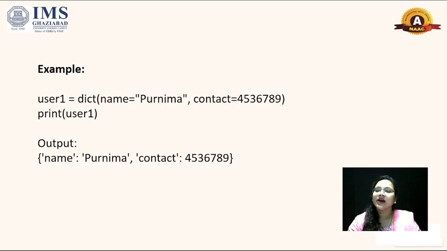Just like here, I'm using a variable name user1 and the dict function where name is equal to Purnima and contact is given a number. If you want to print, then you can simply write a print function and within the print function's parentheses you can pass the variable name, that is user1. Then it will give you an output. And what is the output? Obviously it is a dictionary, which means the output will be in the form of key value pairs: name Purnima, and then contact is given as an integer number.